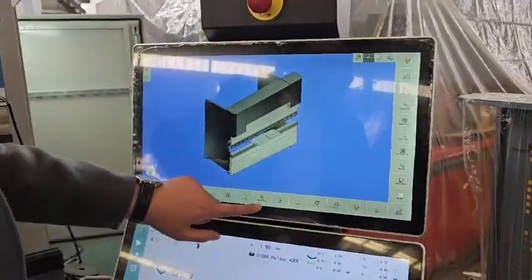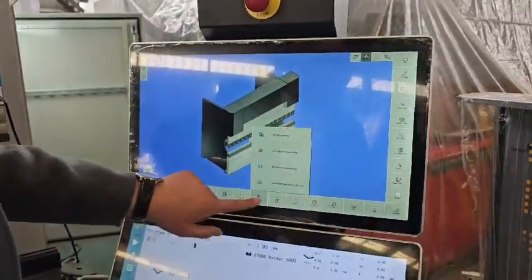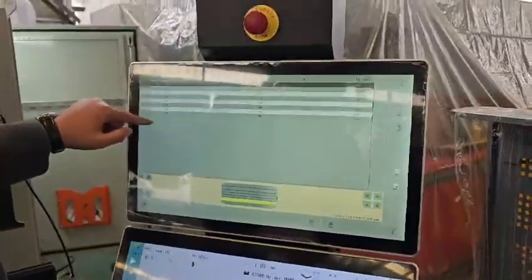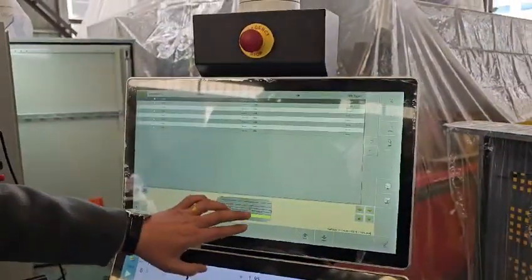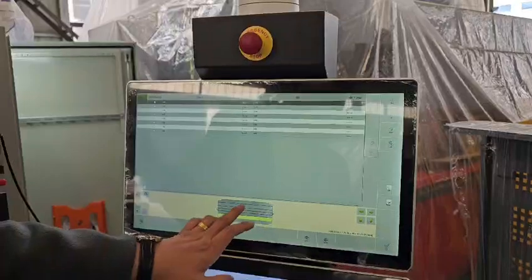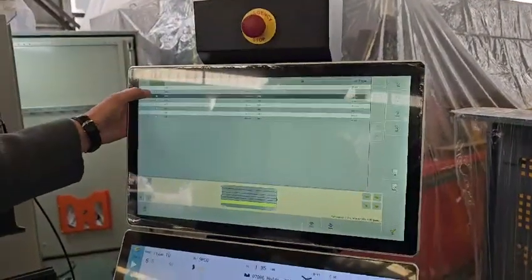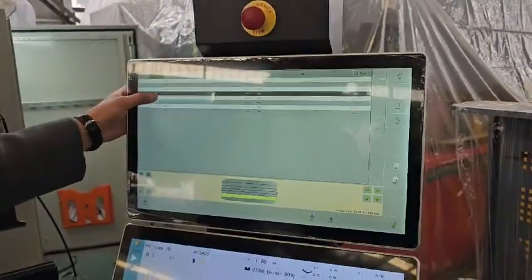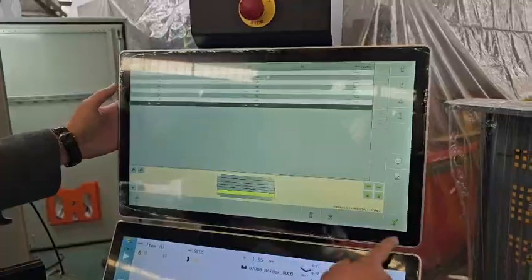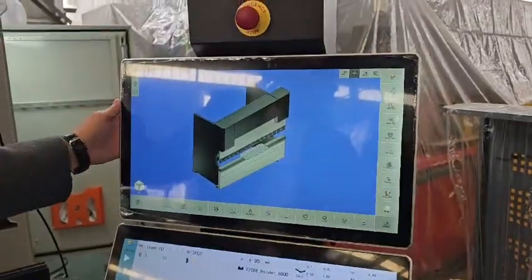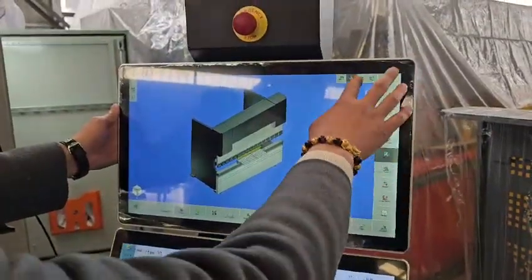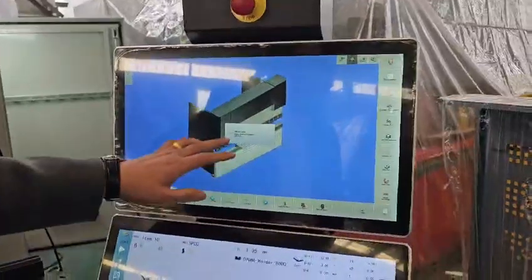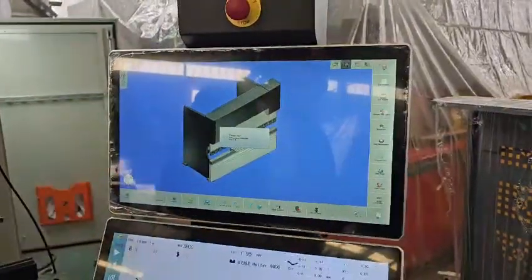And any other step is quickly, we choose to use the manual order: 1, 2, 3, 4, 8, 7. Whatever you choose, you can see the bending lines 1, 2, 3, 4, 8, 4, 7. And we touch the OK. And this will show you the bending sequence information by the automatic calculation.